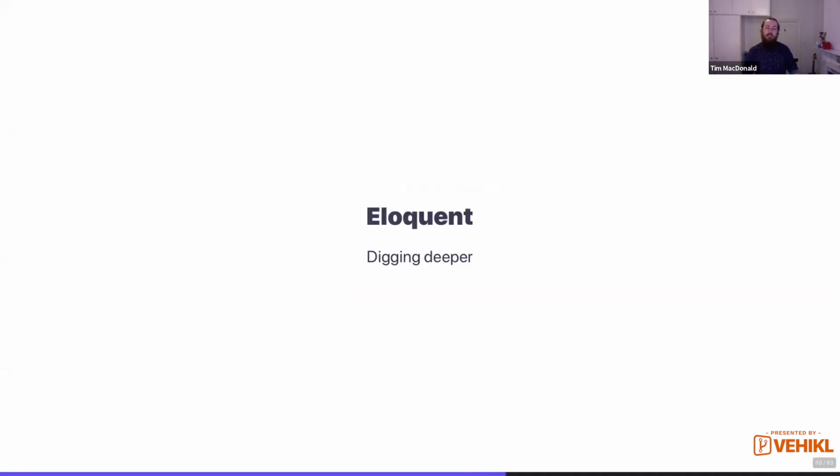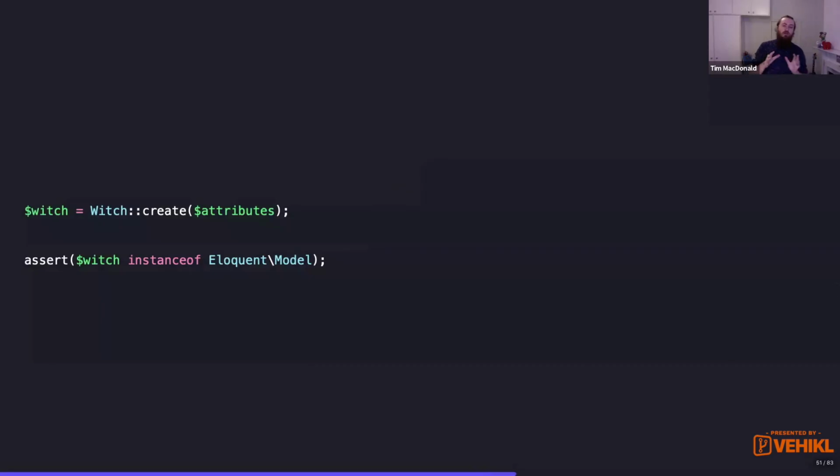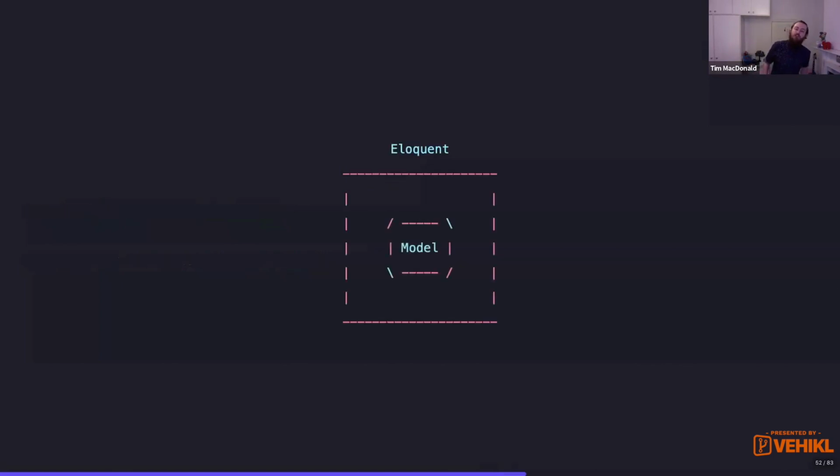Okay, so Eloquent. I just want to dig a little bit deeper now into Eloquent. We're used to the model. When we create an instance of an Eloquent model, we get an instance of the Eloquent model. I think we're all pretty familiar with this idea. We create the class and it is our Eloquent model. So when we think about Eloquent, that's exactly what we think about. We think about model.php and all the classes that extend that.